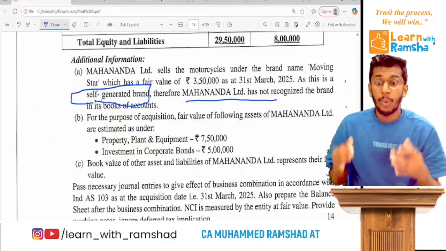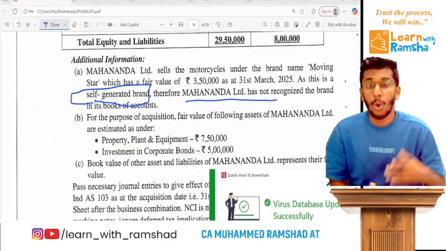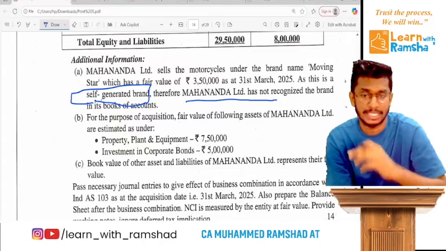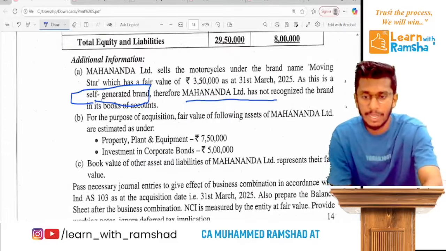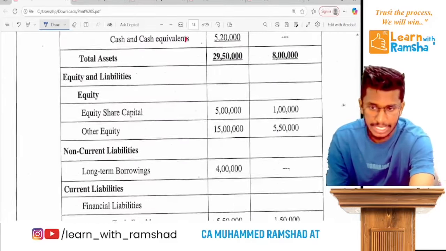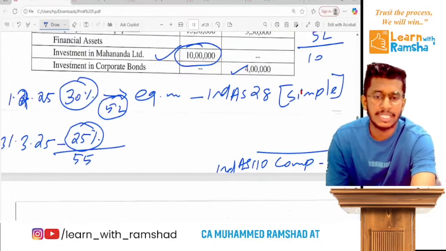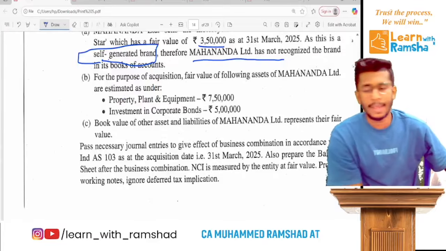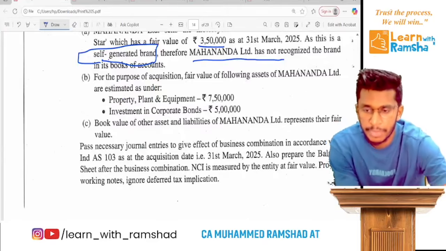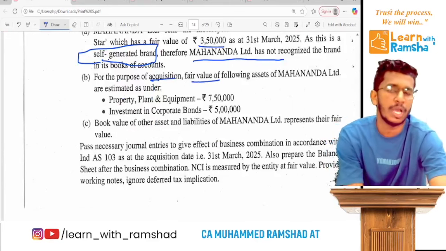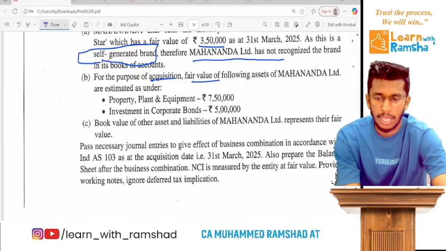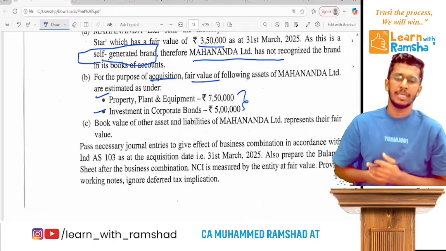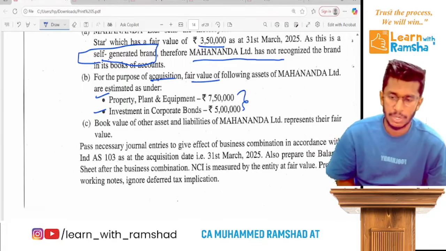But when they sell their shares, or when another company purchases a stake in their company, they will demand money equal to that value. So the fair value is 3,50,000, but you cannot see this asset in their balance sheet because it is self-generated and not recognized. Clear? Now the next information: for the purpose of acquisition fair value, when you calculate the net assets, take care of this value. The book value of other assets and liabilities represents their fair value. That means there is no difference.